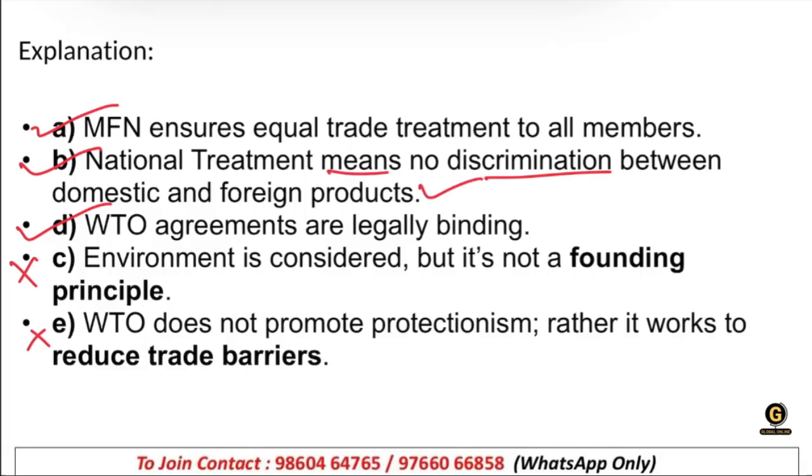WTO agreements are legally binding. That is also correct, because every member of the WTO has signed that agreement. All the agreements like GATT, GATS, TRIMs, TRIPS, those agreements are for protecting trade, protecting intellectual property, having equal opportunity for all the member countries of WTO. That is why those agreements are prepared.